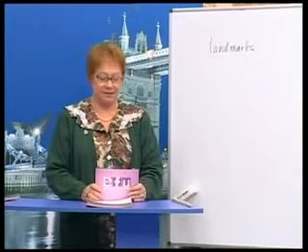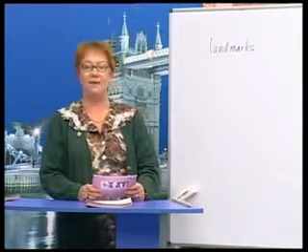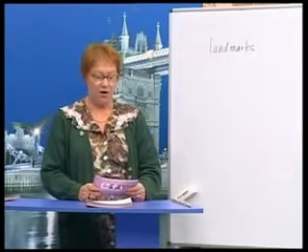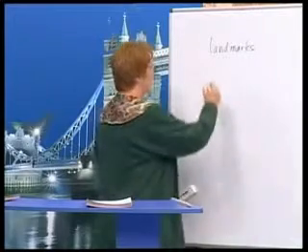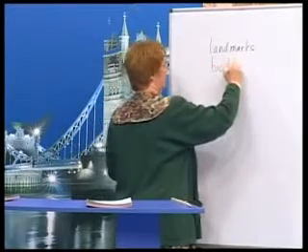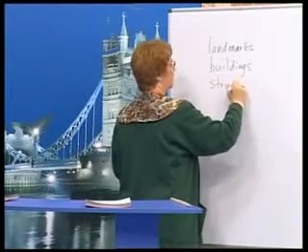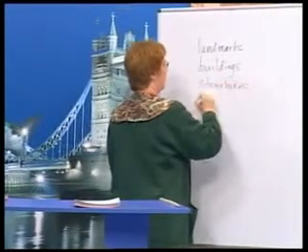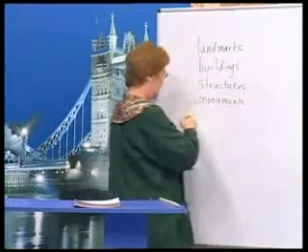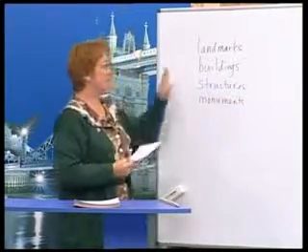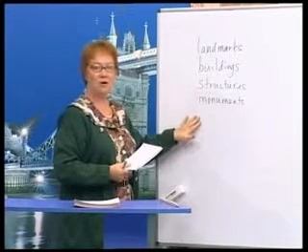Now, some geographic features are not natural. They're made by people. We can call them landmarks: special buildings, structures, or monuments.